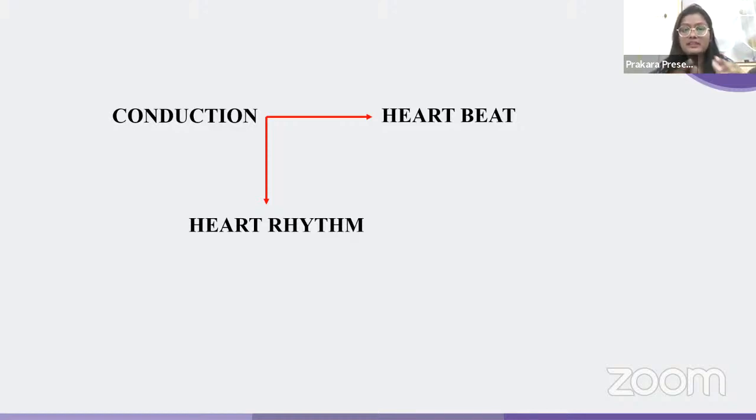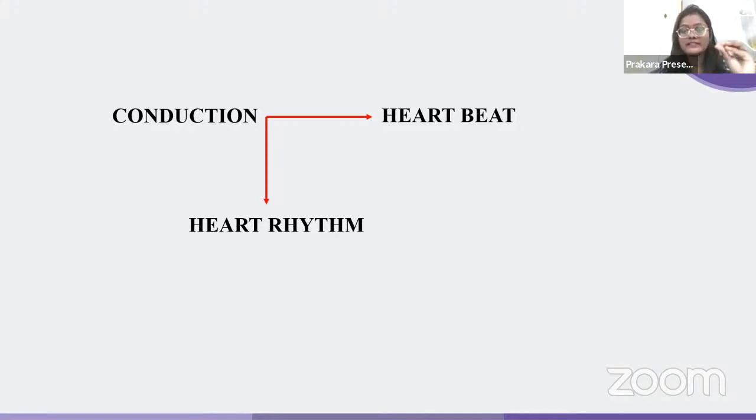The reason I'm saying it's not directly responsible for the heart rhythm is that the conduction system of the heart receives commands from various other structures. Let's say it receives commands from the sympathetic nervous system or the parasympathetic nervous system, or from some hormones, or because of the temperature, the heart rhythm has to either increase or decrease. I hope there is no confusion.